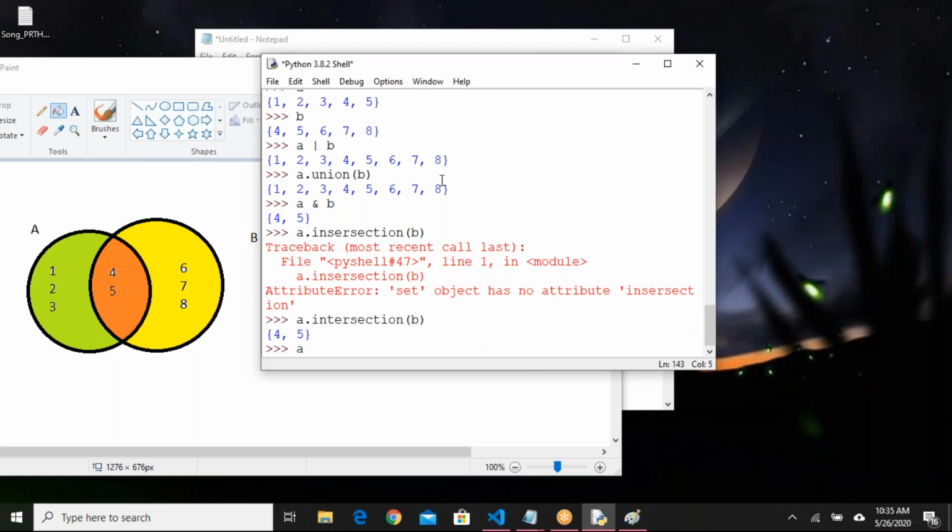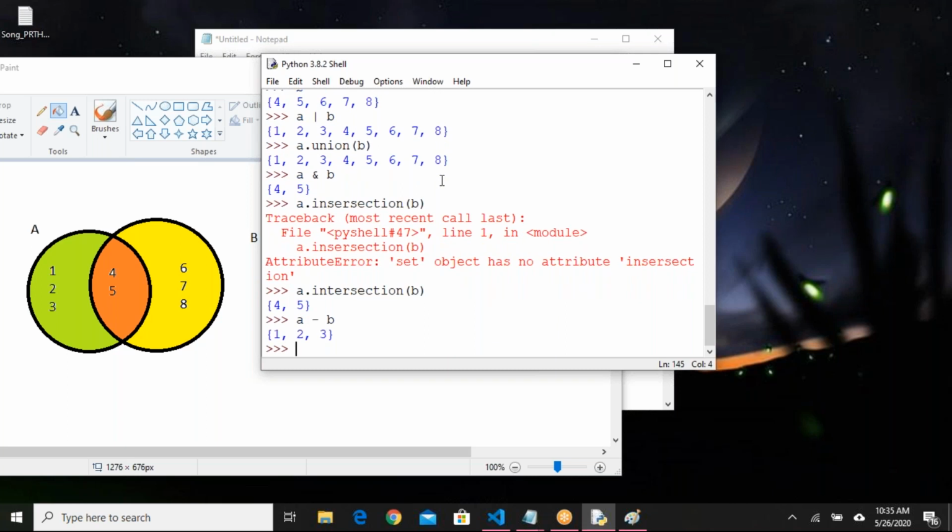Okay, if I want to get the difference A minus B, what are the elements that will be considered? The elements highlighted in the green color block will be considered for A minus B. That means the elements which are available in variable A which are not available in B should be considered. So also we have a method difference. Intellisense is not working.